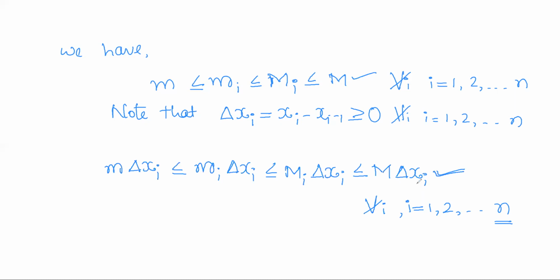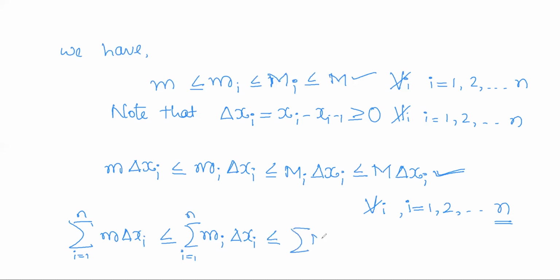So now add all those inequalities. That is, summation m delta xi, i running from 1 to n, will be less than or equal to summation mi delta xi, i running from 1 to n, less than or equal to summation capital Mi delta xi, i running from 1 to n, less than or equal to summation capital M delta xi, i running from 1 to n.